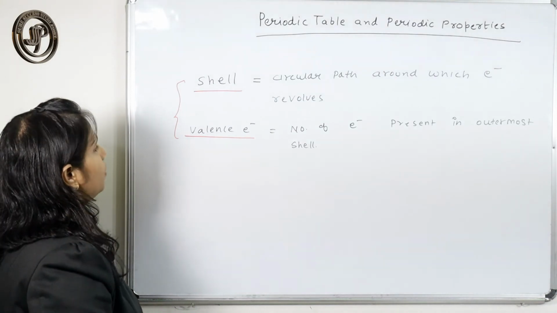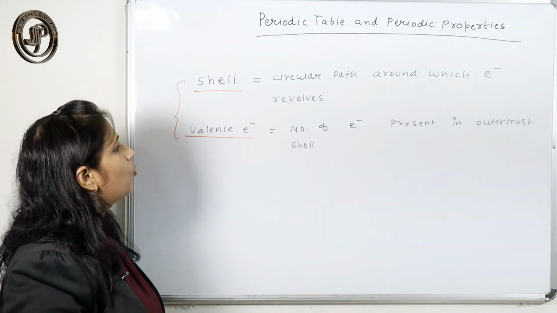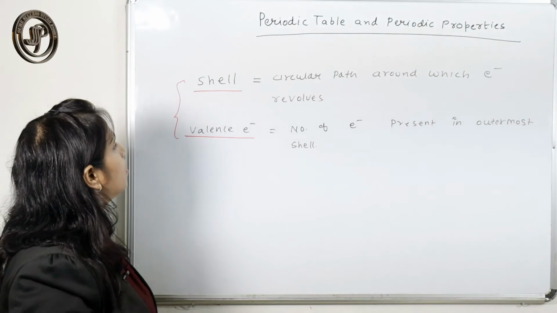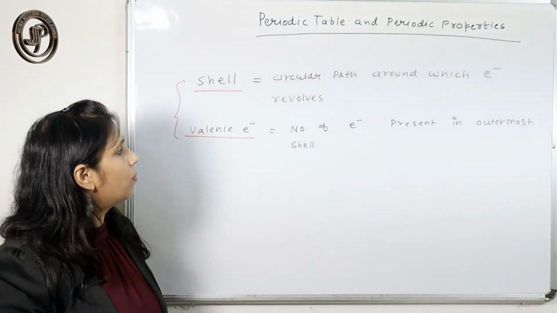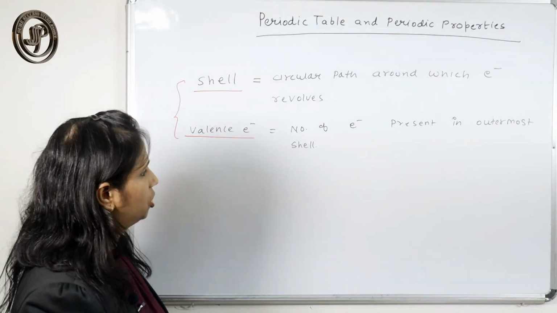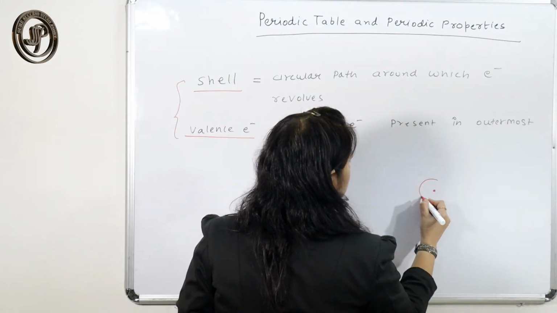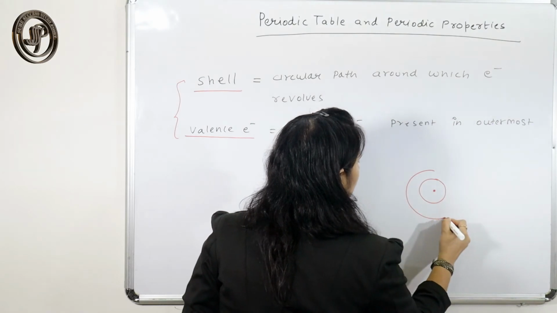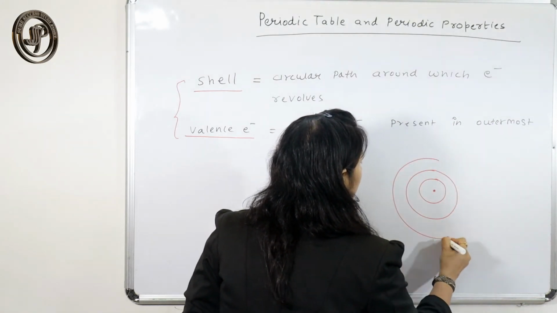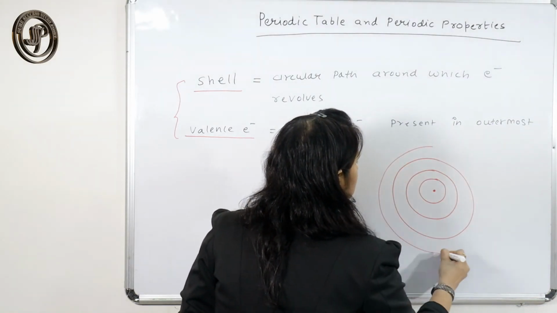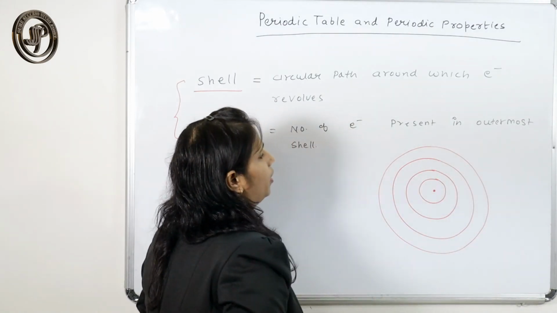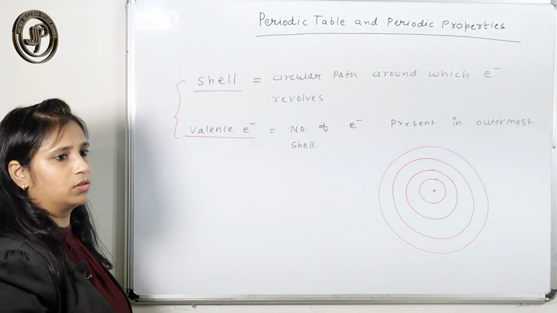Valence electrons means the number of electrons present in the outermost shell. Suppose this is a nucleus and these are the circular orbits in which the electrons revolve.